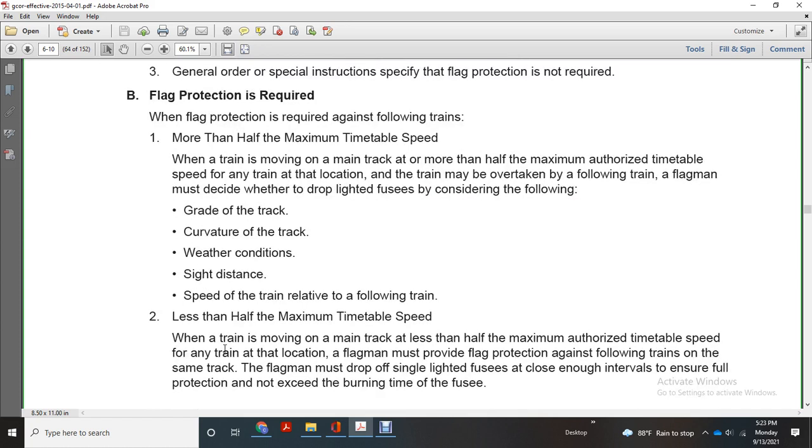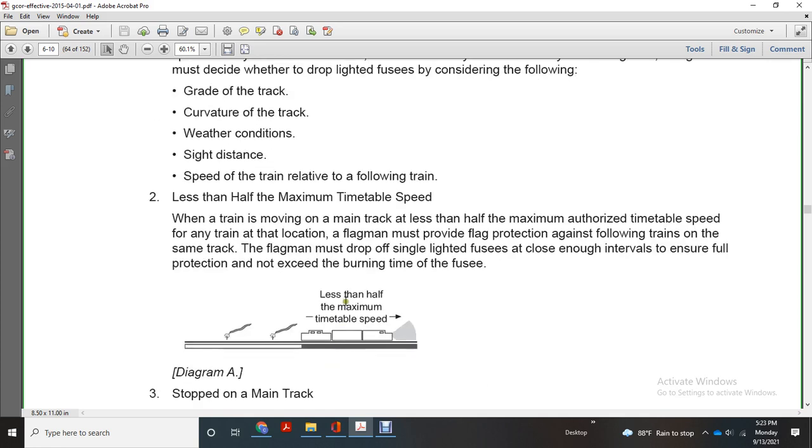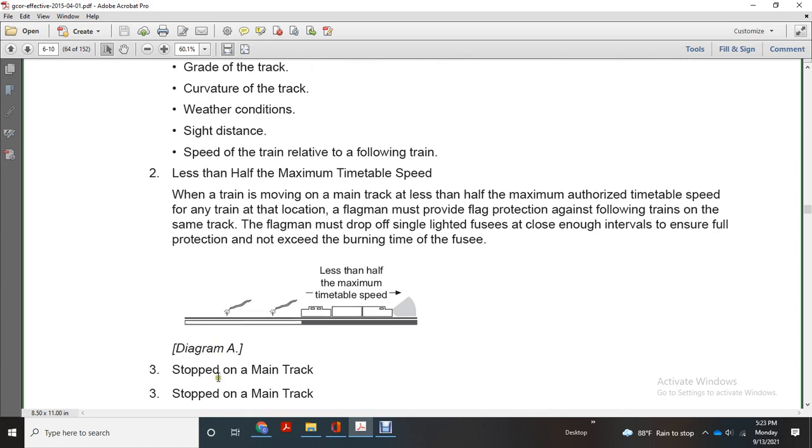For a following train at less than half of the maximum timetable speed, when the train is moving on the main track at least half of the maximum authorized timetable speed for the train at a location, the flagman must provide flagman protection. For following trains on the same track, the flagman must drop off single lighted fuses at close enough intervals to ensure full protection, not exceeding the burning time of the fuses, when stopped on the main track for less than half of the maximum time period.